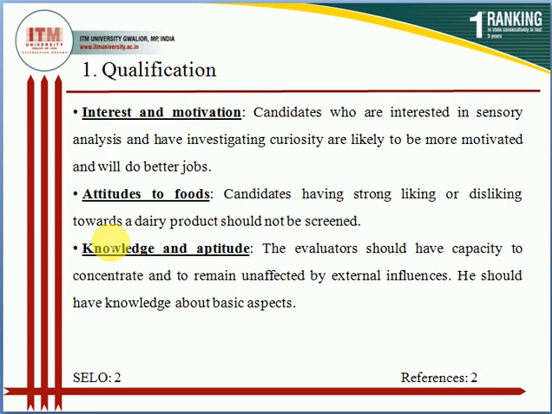They should have a strong decision regarding liking or disliking. They can easily decide; they have that quality. These qualities should be present in the particular panelist.